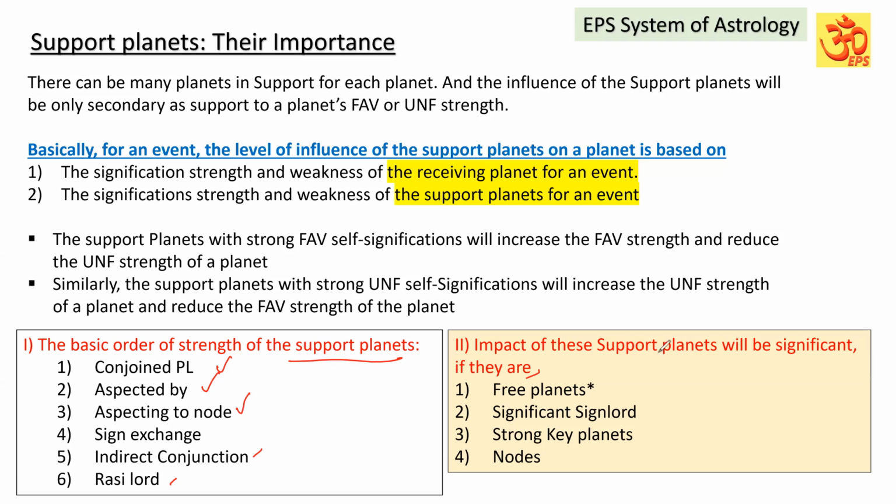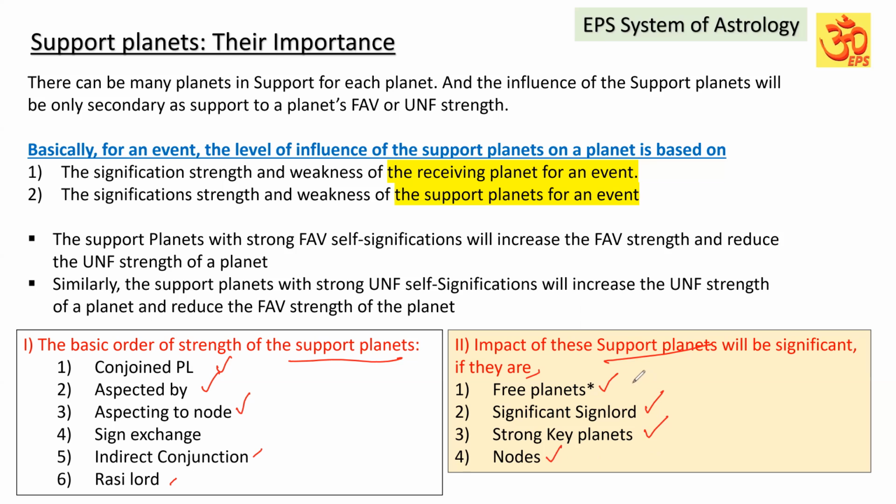If the support planets are free planets, and the support planet is significant sign lord, and the support planets are strong key planets, and the support planets are nodes. I will explain about them in detail, but you have to keep it in mind.